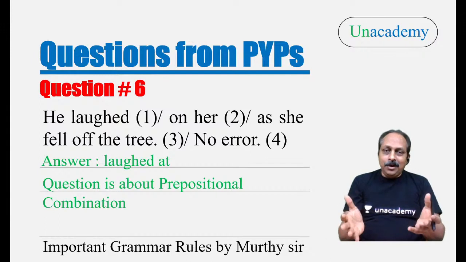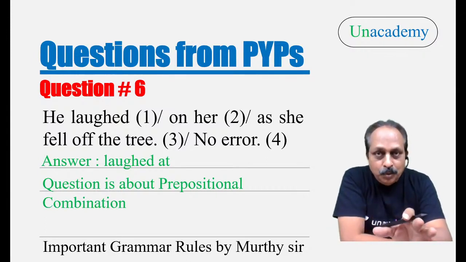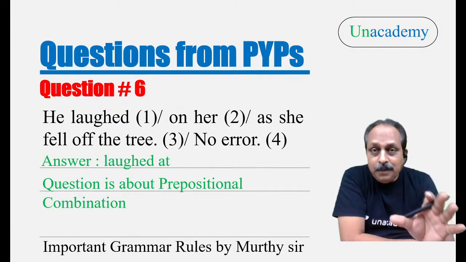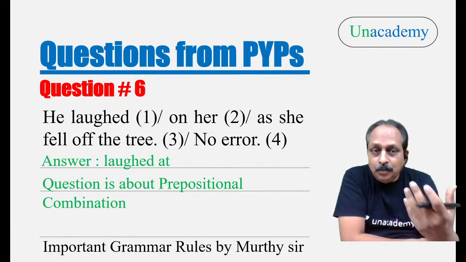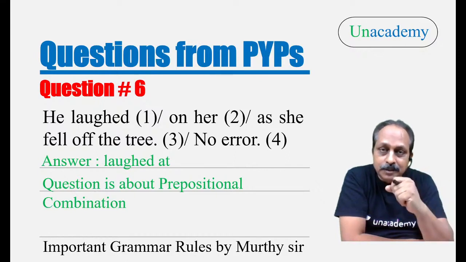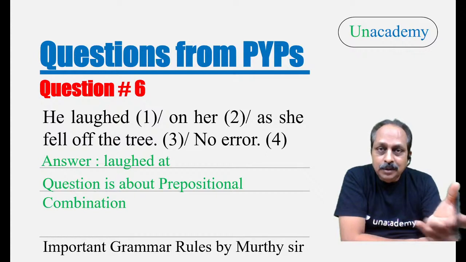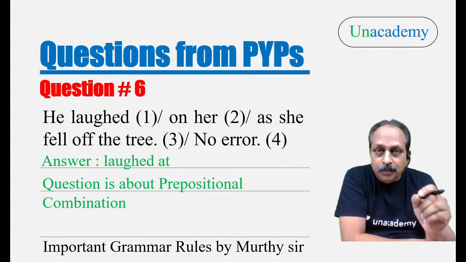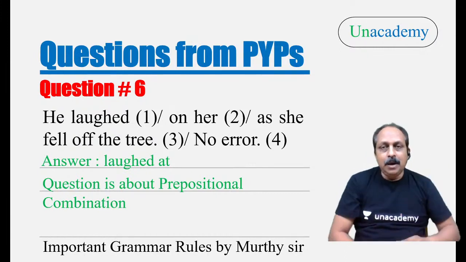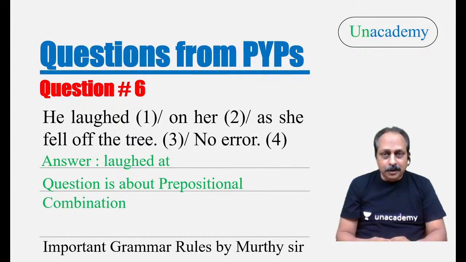Now, you may wonder, you may ask, sir, do we have to learn all those? Answer, no. But it is a very important topic. They ask quite open questions. Then, how to master prepositional combinations? There are two sources. One, you take a standard grammar book. There you come across prepositional combinations, about 100 or 200. Learn and try to remember. That is option one. I don't recommend that.